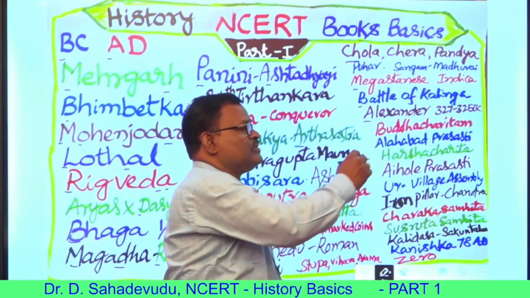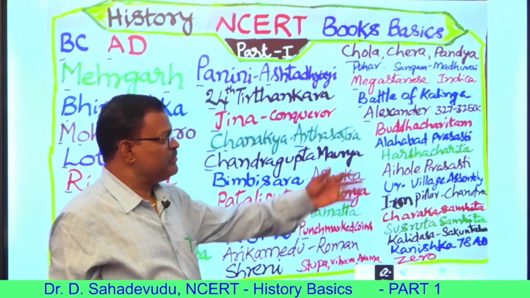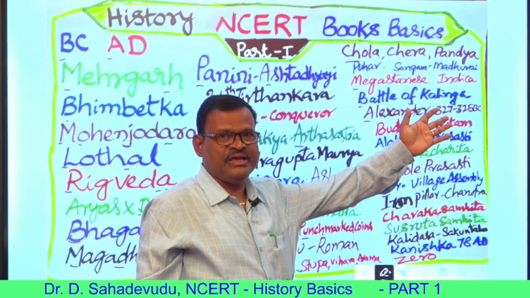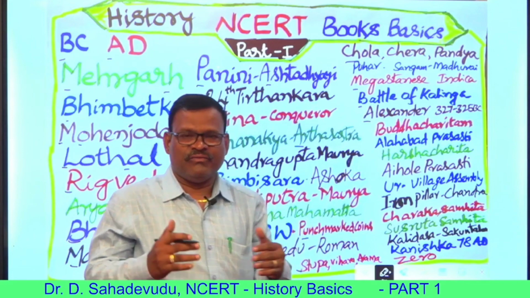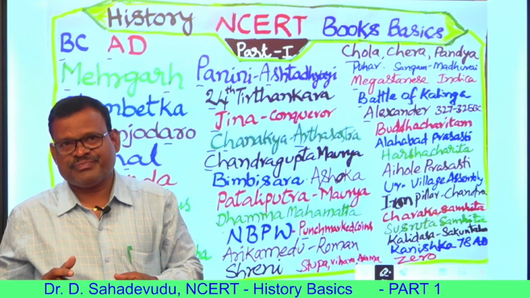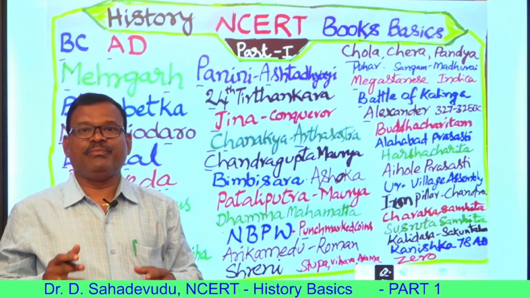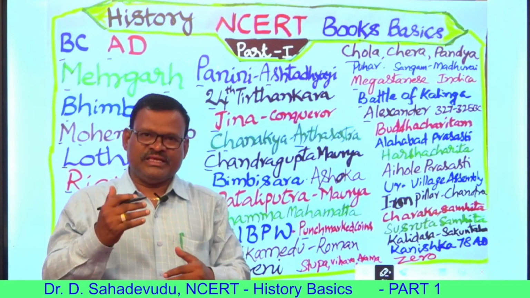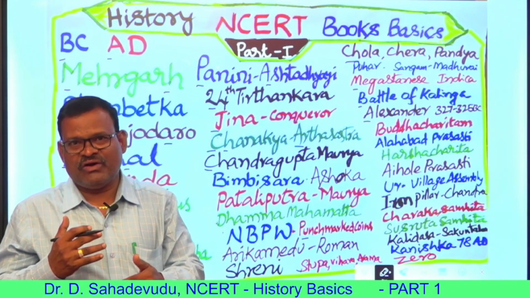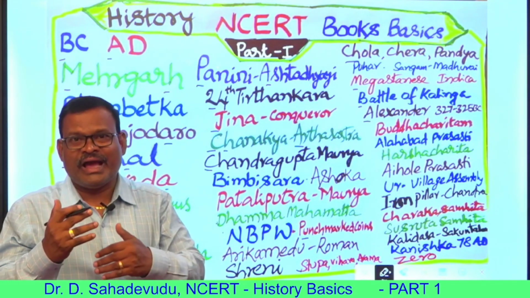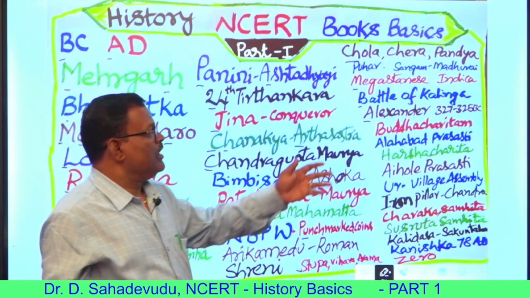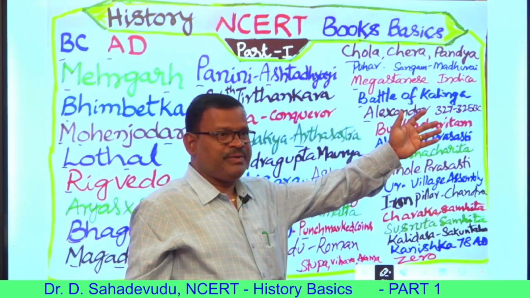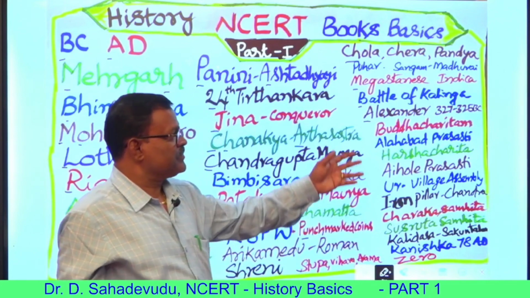Alexander the Great invaded India during the period of 327 BC to 325 BC. In world history, Julius Caesar, Alexander the Great, Napoleon and Adolf Hitler are the four personalities who tried to occupy and annex the world. Alexander invaded during the period of 327 BC.